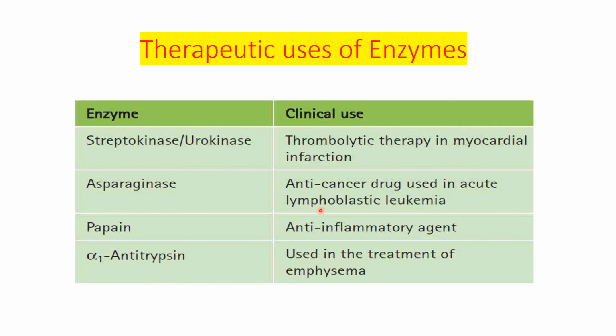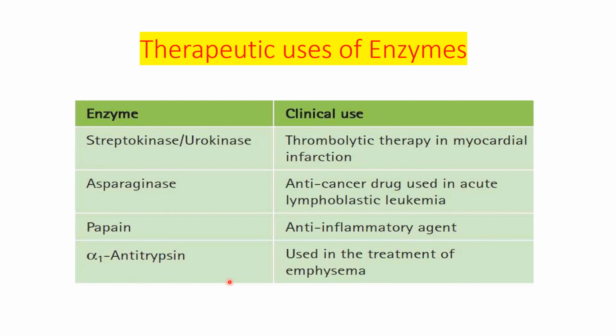Then another enzyme is asparaginase. It is used as an anti-cancer drug in acute lymphoblastic leukemia. Asparagine is required for tumor cells to grow, and if asparaginase is present, asparagine level decreases, and therefore asparaginase acts as an anti-cancer drug. Then papain is an anti-inflammatory agent.